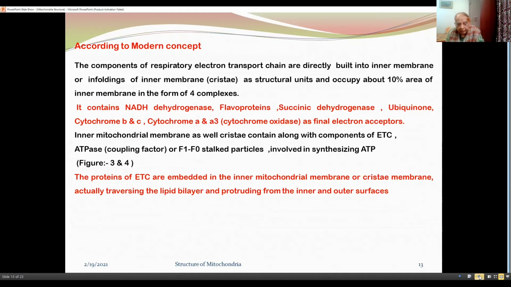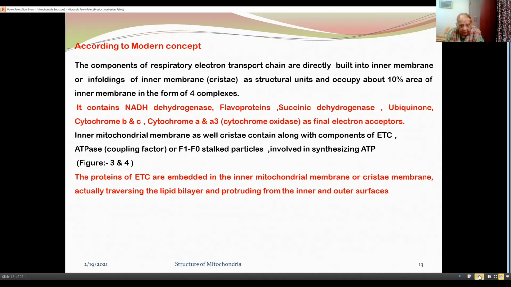According to modern concept, the components of respiratory electron transport chain are directly built into inner membrane or infoldings of inner membrane or cristae as structural units and occupy about 10% area of inner membrane in the form of 4 complexes.